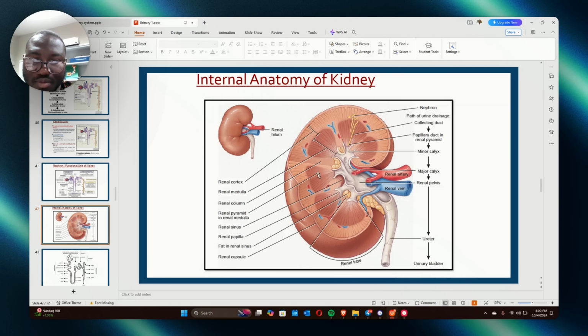Understand? So this is pyramid. See, renal pyramid in the renal medulla. This is pyramid. These things are pyramid. So a single lobe of a kidney is composed of one pyramid and overlying cortex. All right. So remember that. See, we move from the very difficult part of the questions that they can ask you to the simpler ones.